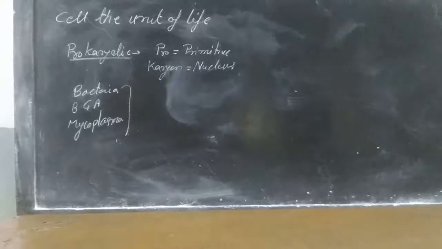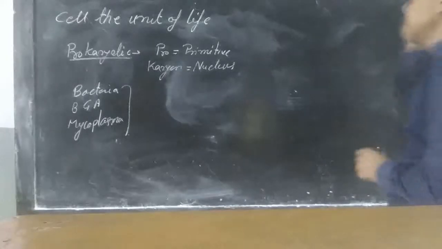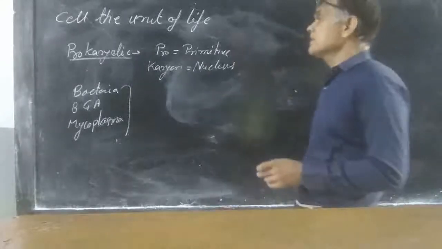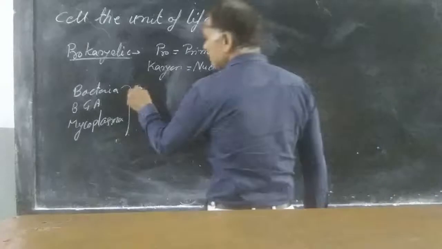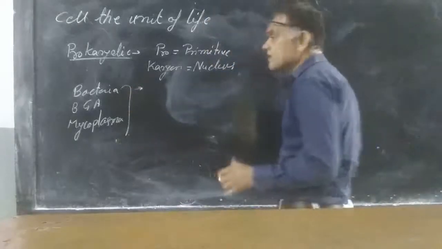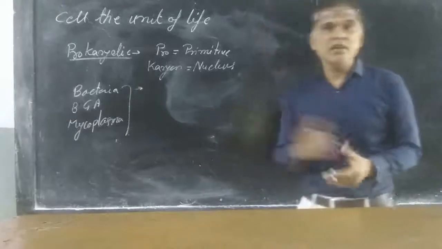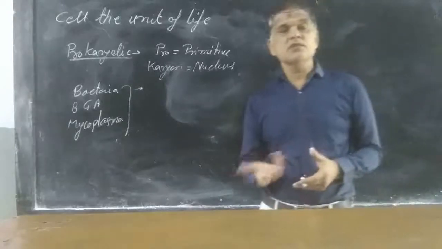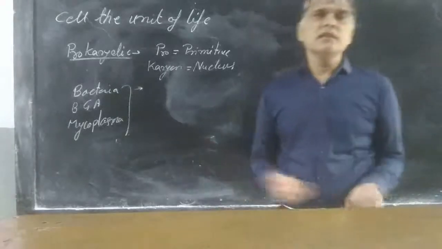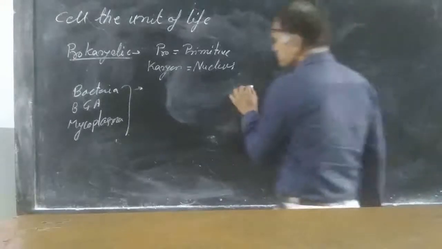These prokaryotic cells multiply very fast, and they vary in their basic shapes. If you look at bacteria, they may be rod-like, spherical, filamentous or spiral. So they differ in shape and size.